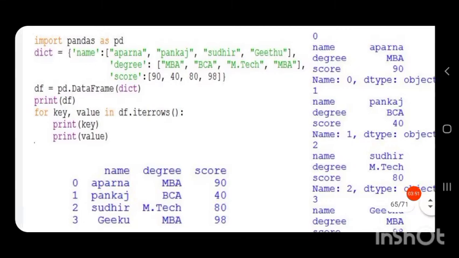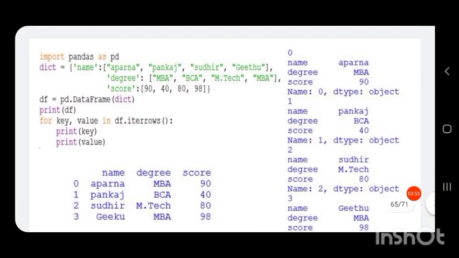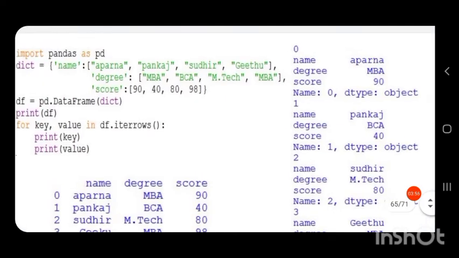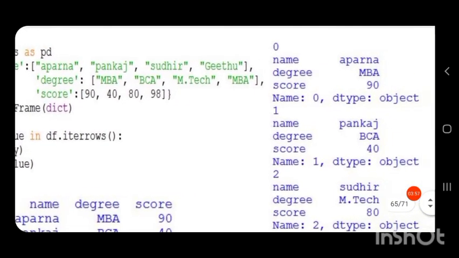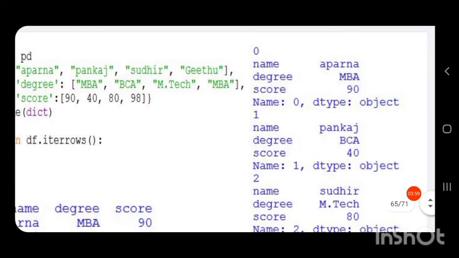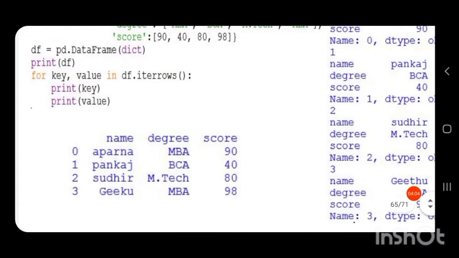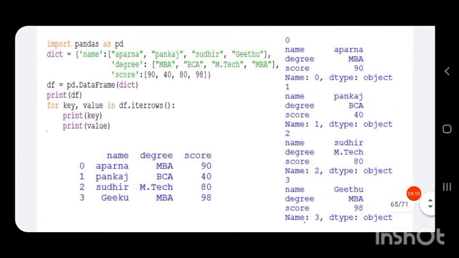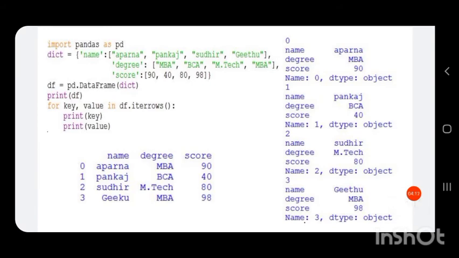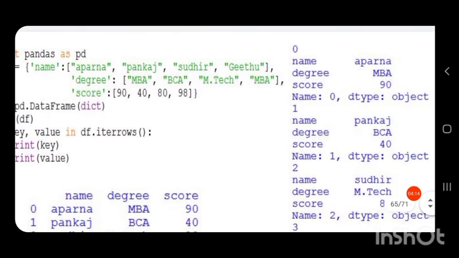So you can see when the for loop iterates, the output obtained is, first it is iterating row wise, that is the row index, then the values of all the columns of that particular row. You can see first row index 0, then the column name and its value.